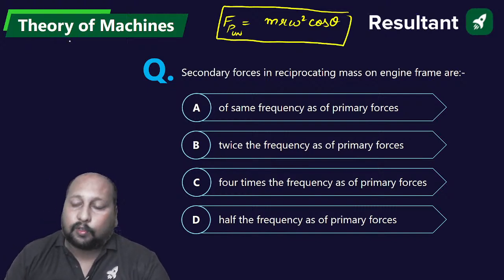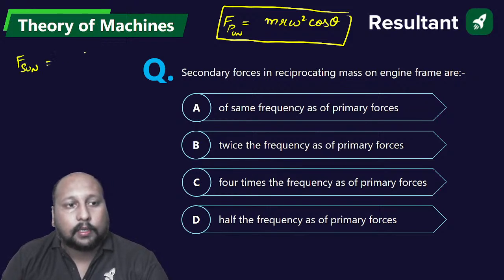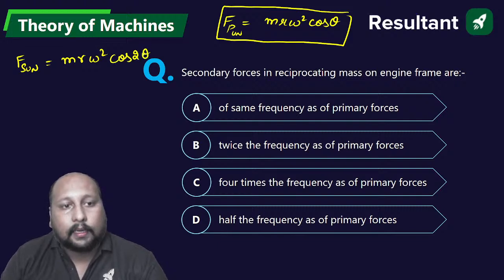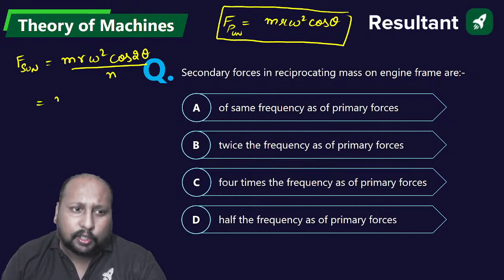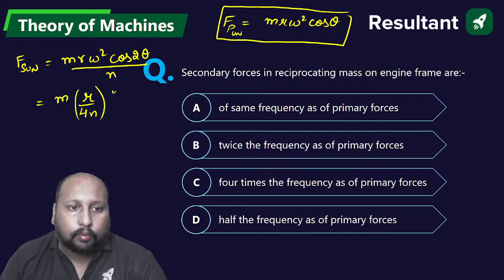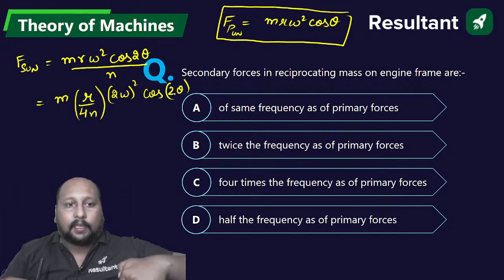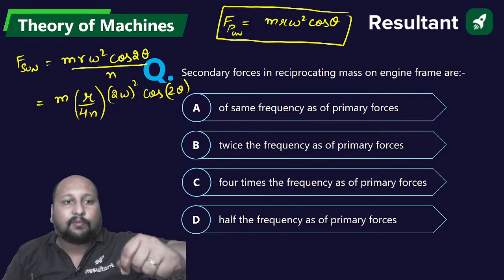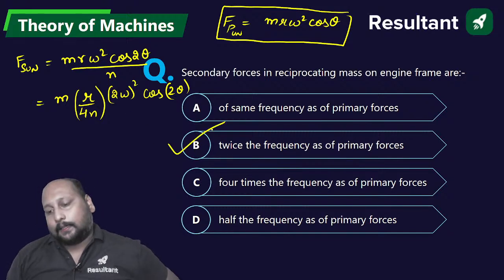What was the secondary unbalanced force formulation? The secondary unbalanced force was m r omega square cos 2 theta by n, where n was the obliquity ratio, right? We can rewrite this equation as m r by 4n into (2 omega) whole square into cos of 2 theta. Now, if I compare secondary and primary, it is clear that the secondary unbalanced force has twice the frequency of the primary. So option B is the correct answer.